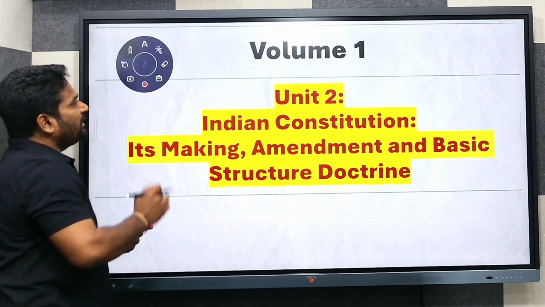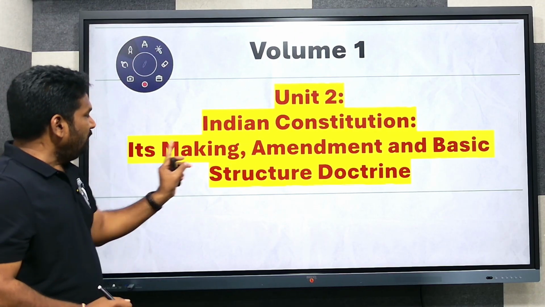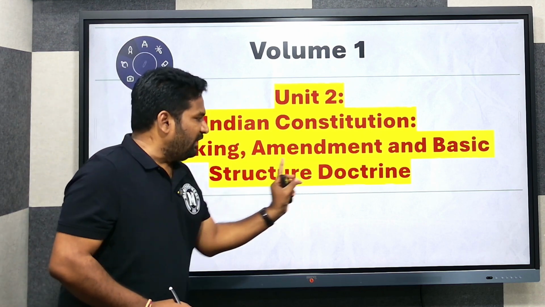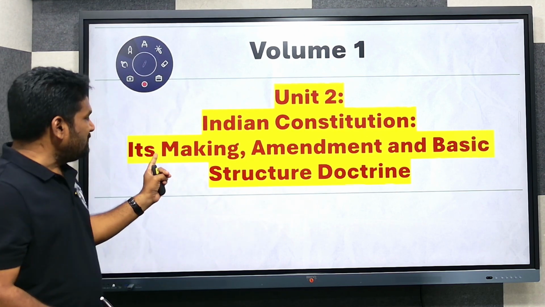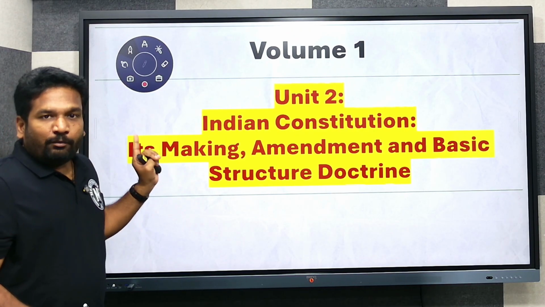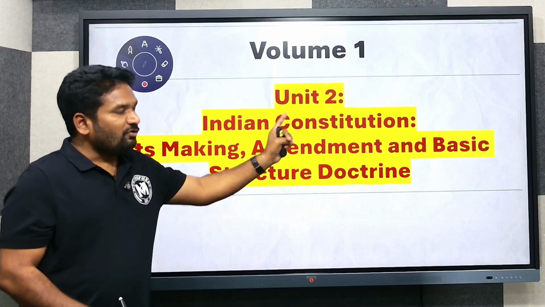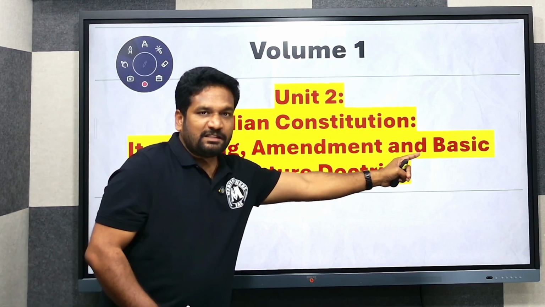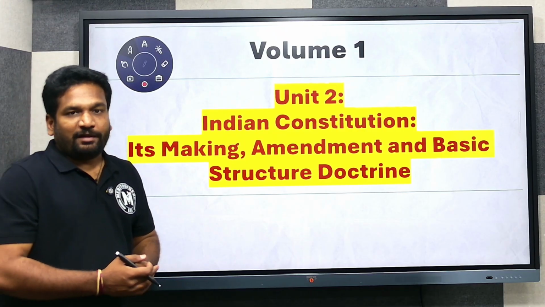Now, volume 2, Indian Constitution, its making, amendment, and basic structure doctrine. Under Unit 2, we are going to cover 3 different topics. That means how the Indian Constitution was made, how it was brought into force, its amendment process, and how the basic structure doctrine evolved from judicial pronouncements.